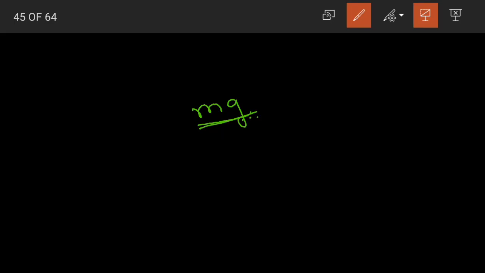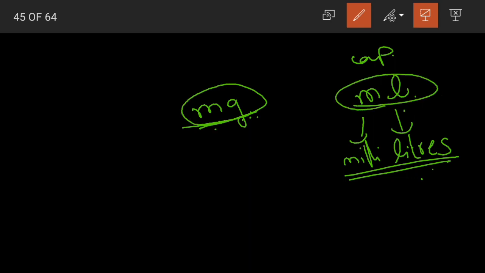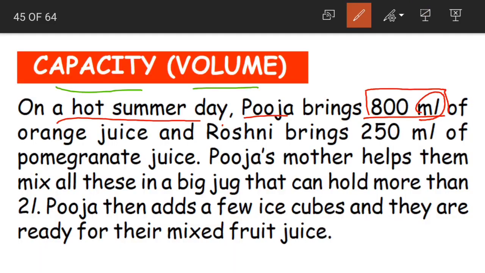In the same way here, to measure the capacity, we have milliliters. ml, M-I-L-L-I, milli, L-I-T-R-E-S, milliliters. Understood? Just like we have milligrams for measurement of mass, we have milliliters for measurement of capacity.